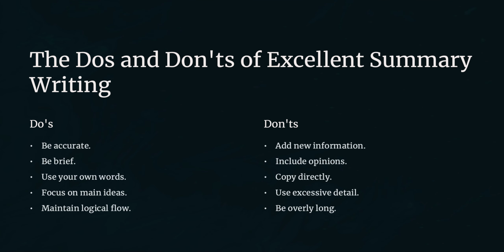There's a small list of do's and don'ts that you have to follow for your summary writing. Let's look at the do's and don'ts. Do's: be accurate, be brief, use your own words, focus on main ideas, and maintain a logical flow. Now, please go through the don'ts as well. Don't add new information, don't include personal opinions, never copy directly, it's a big no. Skip excessive details and avoid making it too long. Sticking to these rules ensures your summary is clear, relevant, and effective.